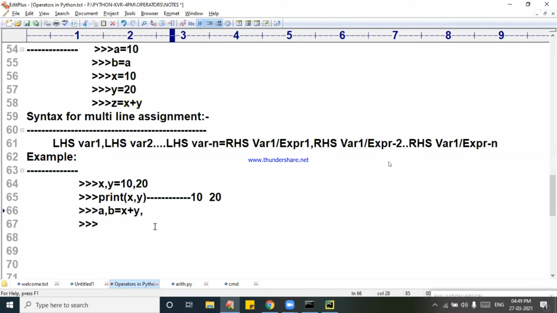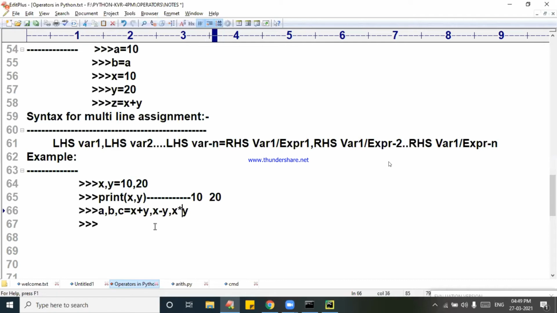Subtraction, x minus y. Very nice. x minus y is stored in b. Now I will take c also. I want to multiply: x star y. Finished. See how beautiful the statement is.